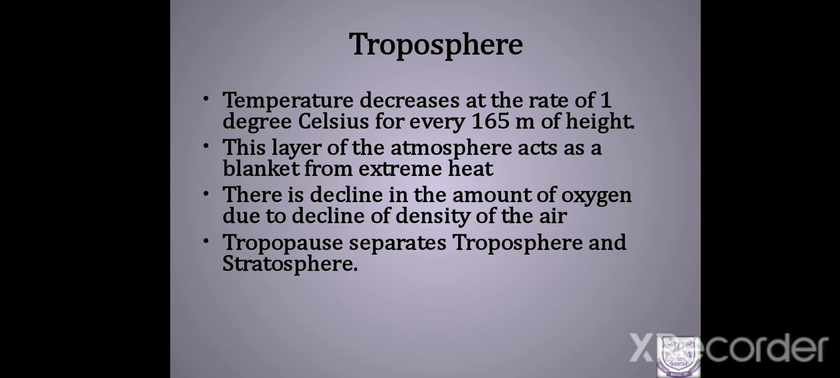So as I have discussed, temperature decreases as we go high, at the rate of 1 degree Celsius for every 165 meter. Right from the earth's surface, if you go 165 meter, you will get 1 degree Celsius less. Another 165 meter, the temperature will be 2 degrees less. I think you could understand the phenomenon. This is called the normal lapse rate.